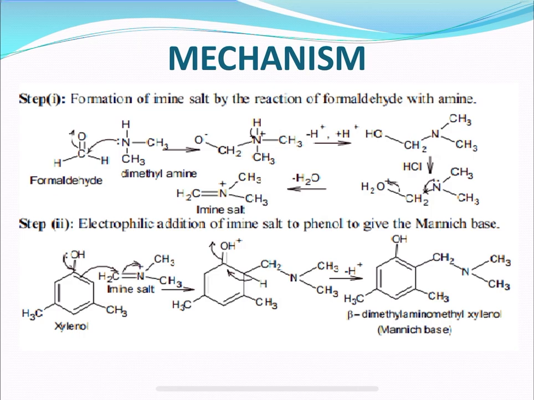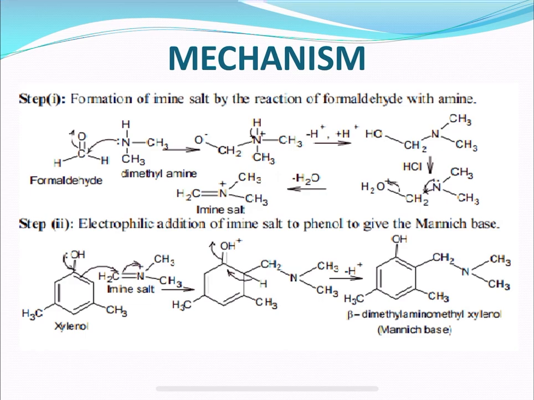Just like we saw in the Gattermann reaction mechanism, here also the formaldehyde and dimethylamine first react with each other to form the imine salt. So, how is the imine salt going to form?